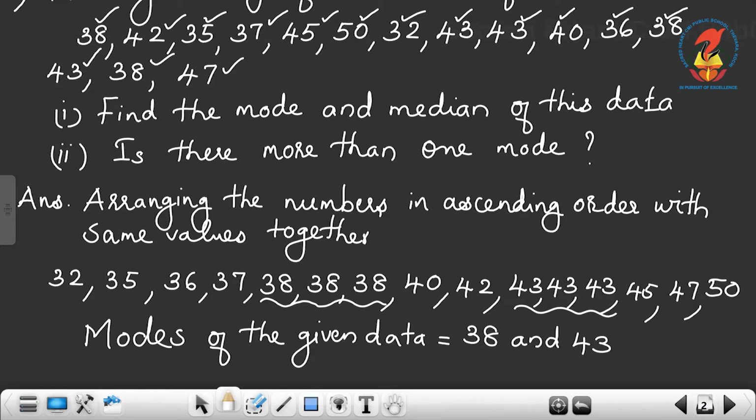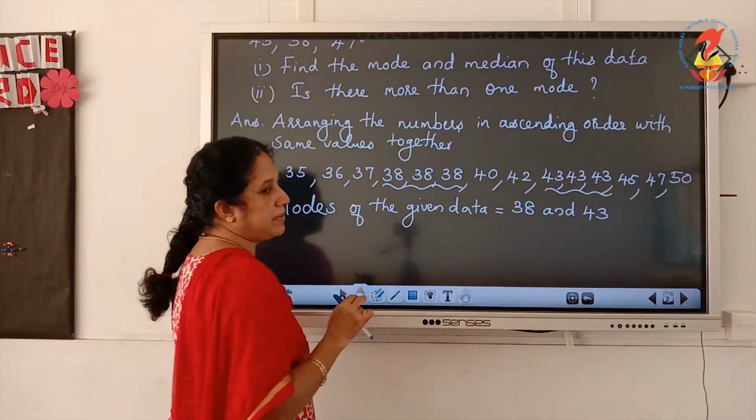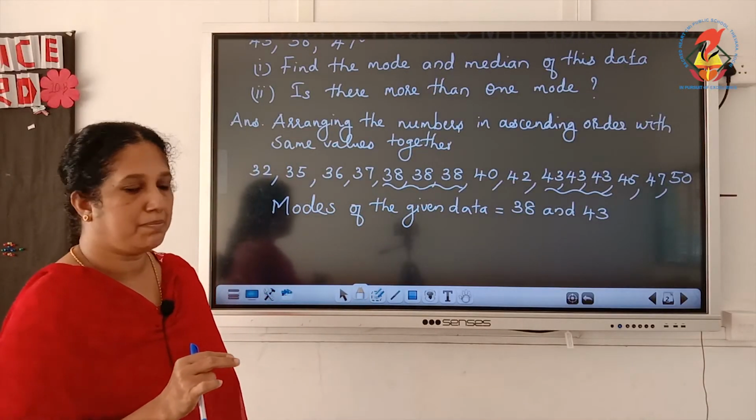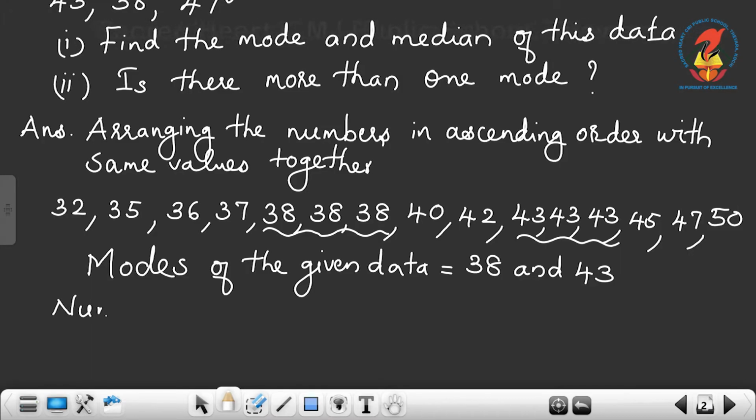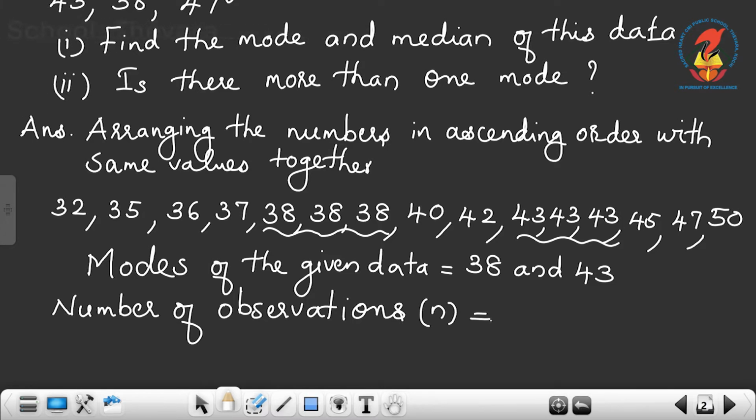Now next we want to find the median. Median means the number which comes in the middle. In order to calculate the median, we want to find the number of observations. So the number of observations, that is n, is equal to how many observations are there? 15. So 15 values are given. Now look at that, this 15 is an odd number. So we want to find the number which comes in the middle.